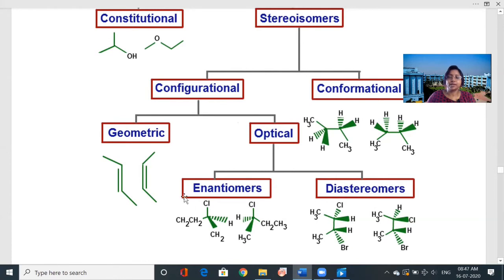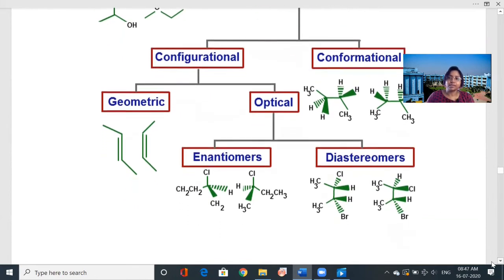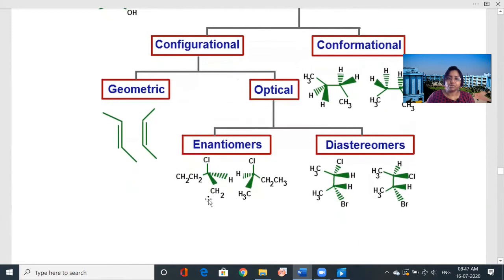So here are the examples given. What are enantiomers and what are diastereomers? I'm coming to that later. You have to take the mirror image of these two. It is given. Okay, this is basically the mirror image. If you observe carefully, you can see that basically it is the mirror image.